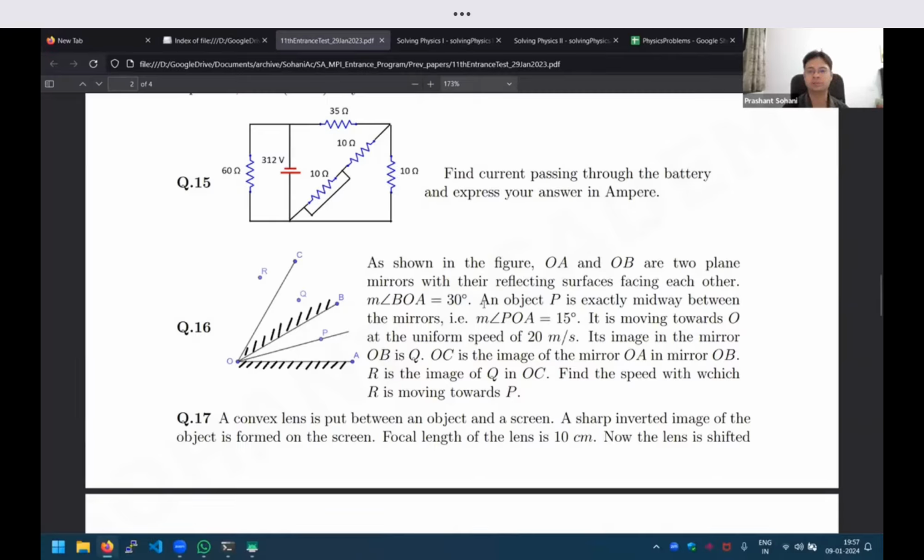Those who have already solved these questions before, I would like to hear your thoughts on how you are approaching the question. So anybody who has already solved question 15, you can raise your hand. Okay. And those who are not raising your hand, I would like to know whether you tried this question and could not get it, or maybe you have not attempted this question before. So who has not attempted this at all and who has tried it but got stuck somewhere?